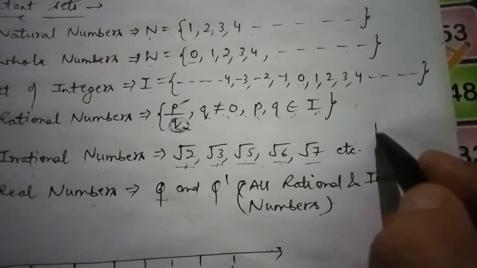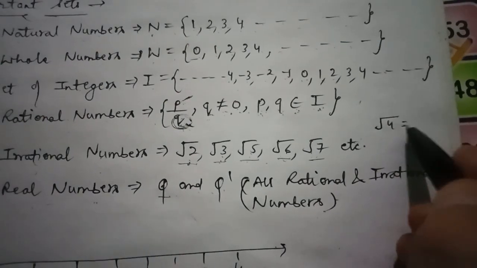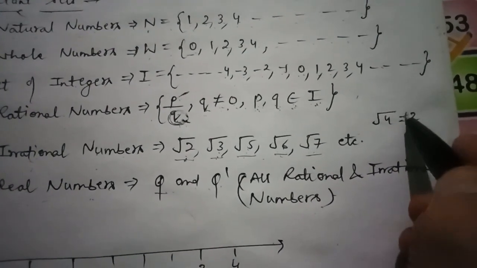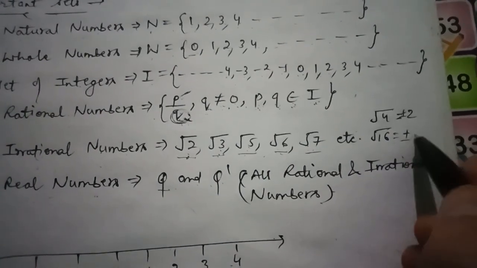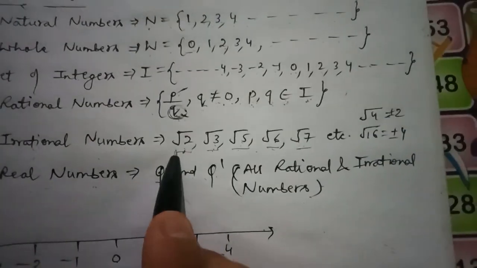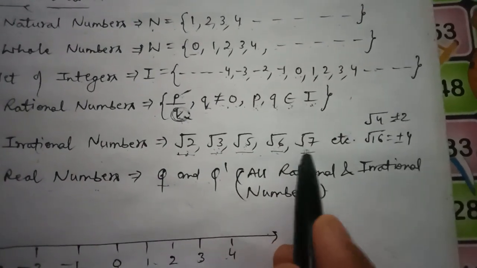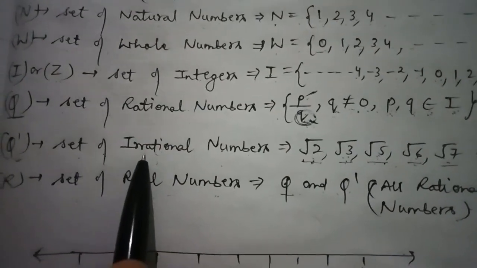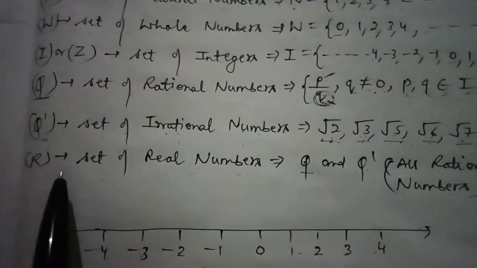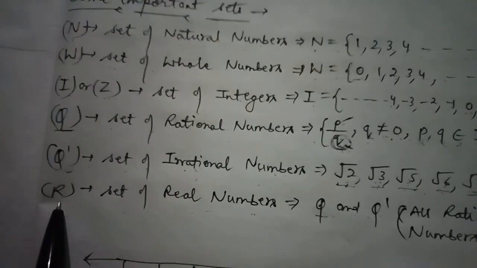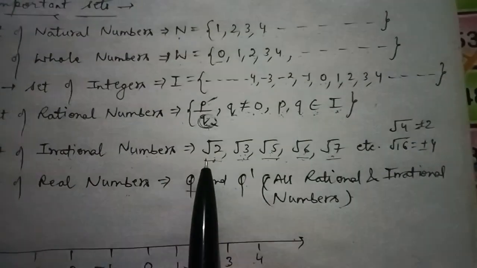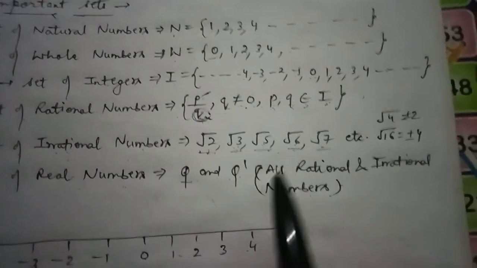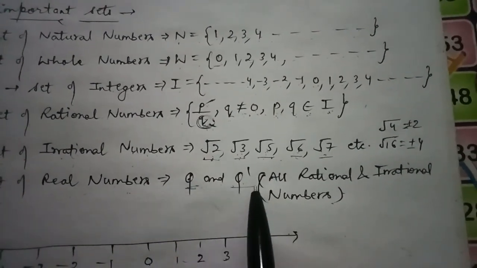In the case of root 4, we have an exact value 2 or plus minus 2, or in case of root 16 we have an exact value plus minus 4. But in case of root 2, root 3, root 5, root 6 or root 7, we do not have an exact value, so they come under the category of irrational numbers. Now the seventh one is set of real numbers. Real numbers include all the numbers, rational plus irrational numbers.